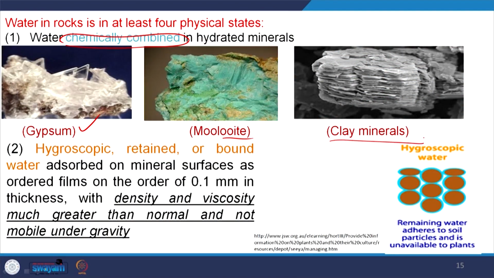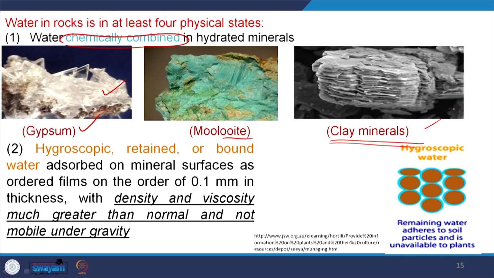Then clay minerals have water in their interlayer spaces, with two types of layering, tetrahedron, octahedron, tetrahedron. So here water remains within the crystal lattice. In all those minerals, whether gypsum, malachite or clay minerals, water remains in the crystal structure. It is an inherent property of the mineral, they need water to form these crystals.